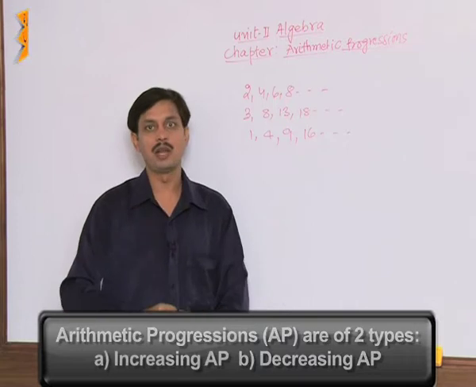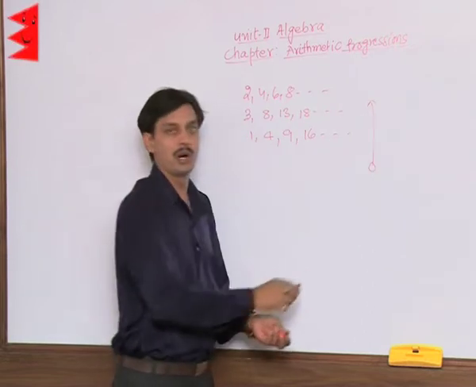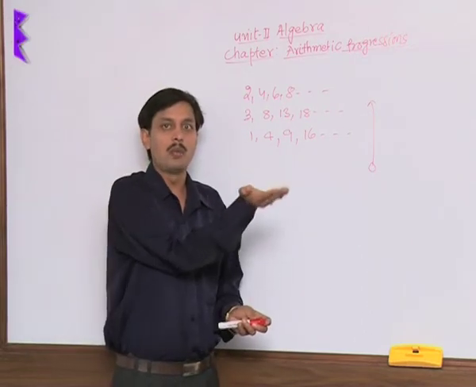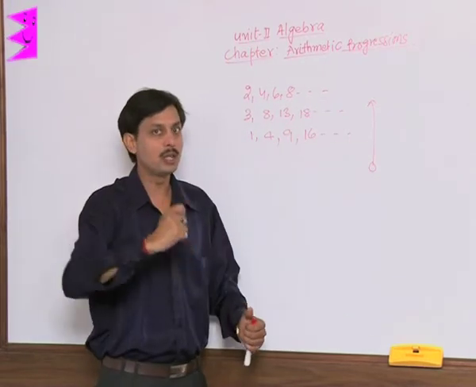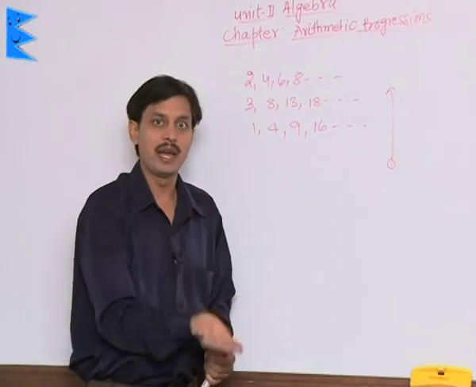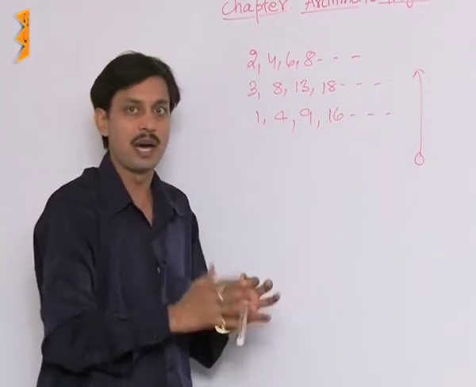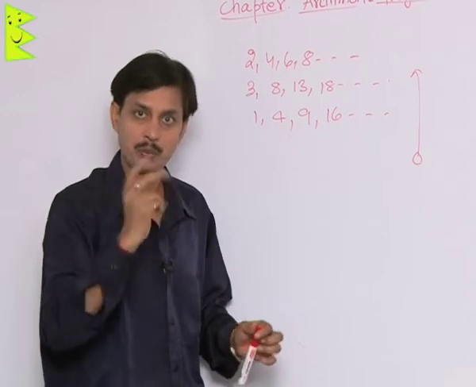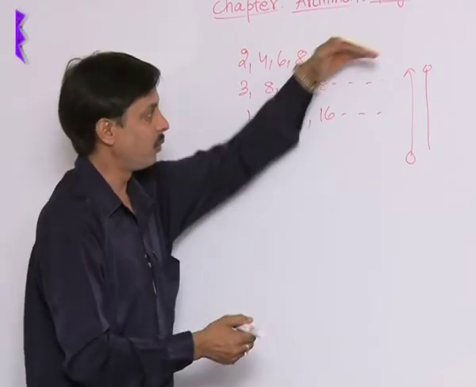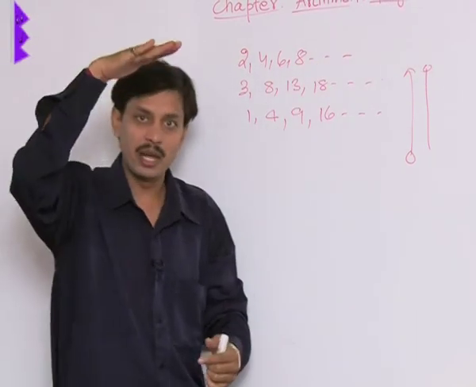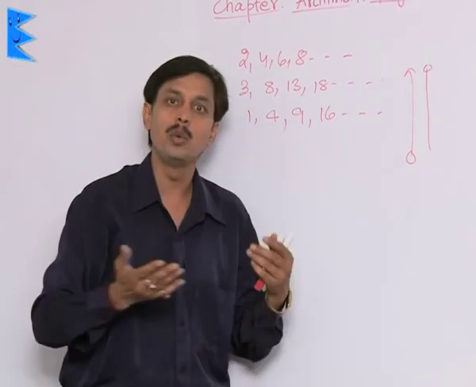A very good example: if I throw a ball from the ground upward, the speed of the ball continuously decreases. So this is a decreasing AP, because I throw the ball with maximum speed, and as it goes up with respect to time, its speed decreases, and at the maximum height it comes to rest, with speed 0. But when we drop the ball, what happens? We drop it with speed 0, and as it comes toward the ground, its speed keeps increasing.